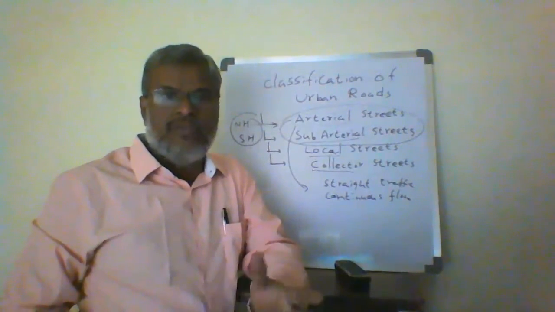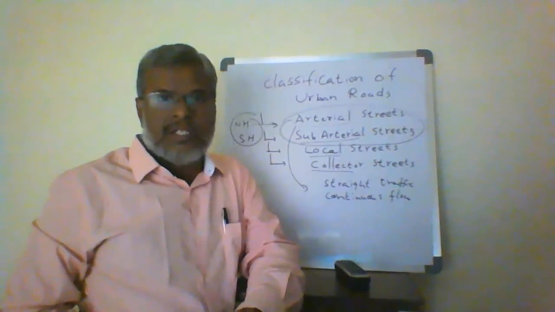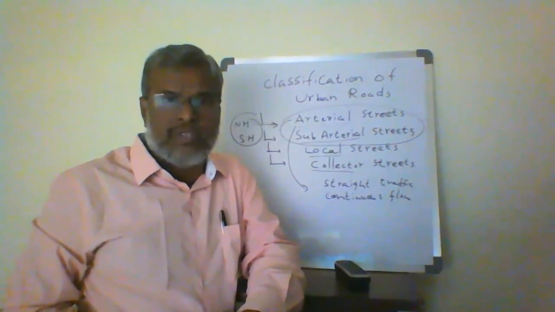Similar features apply to urban roads also. Arterial and subarterial streets are called thoroughfares, where there is no interruption of traffic.